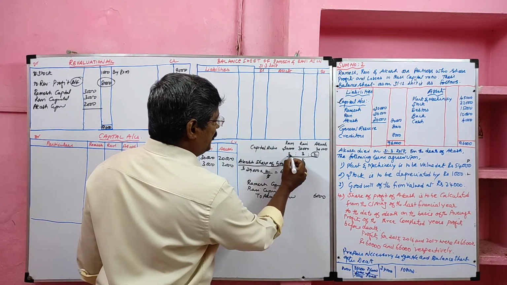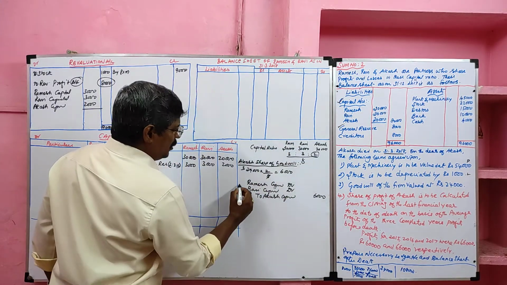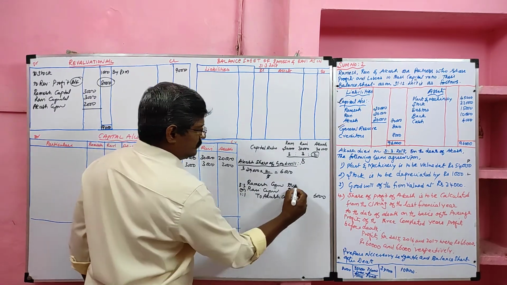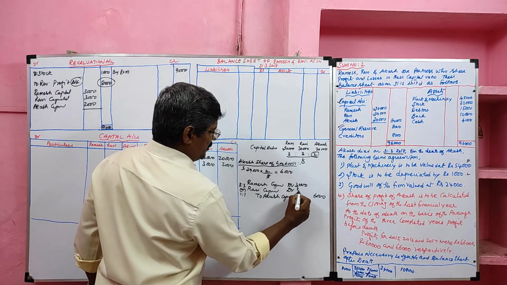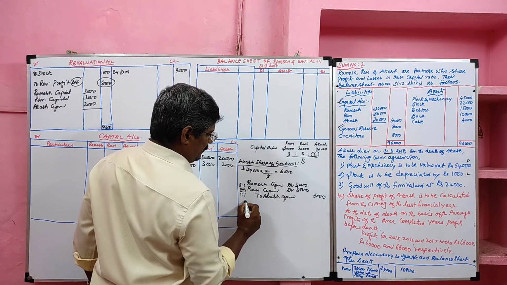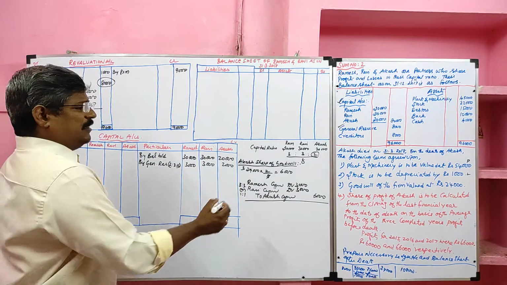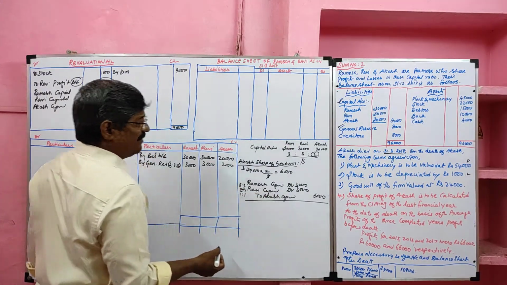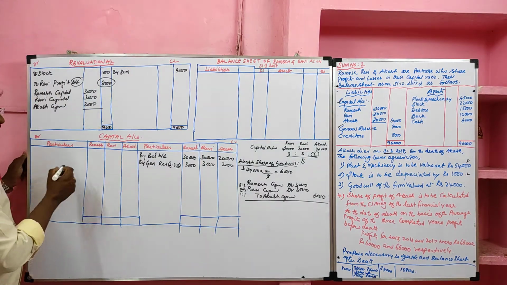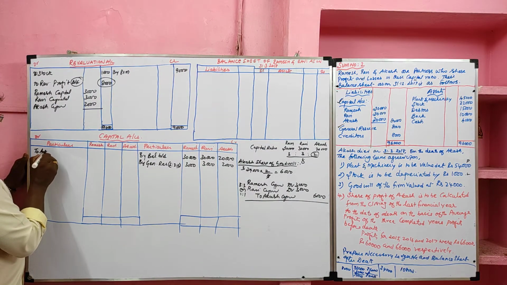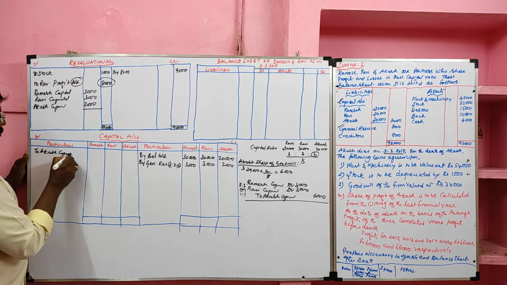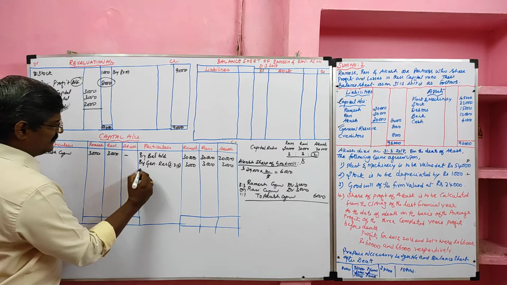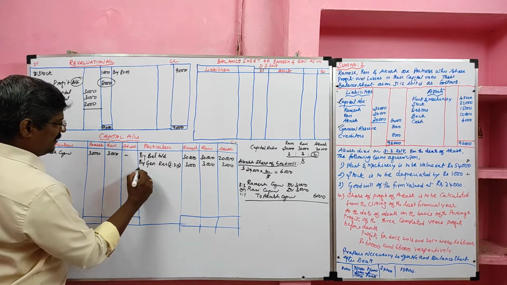The old ratio of the continuing partners is 3:3. So the gaining ratio is 3:3, or we can say 1:1. 3,000 to Ramesh, 3,000 to Ravi. So on the debit side we have capital, and on the credit side also we have capital. So for this we have to record a contra entry. So on the debit side, Akash capital goes to Ramesh 3,000, Ravi 3,000. On the credit side, since it is a contra entry, it will affect the credit side also.